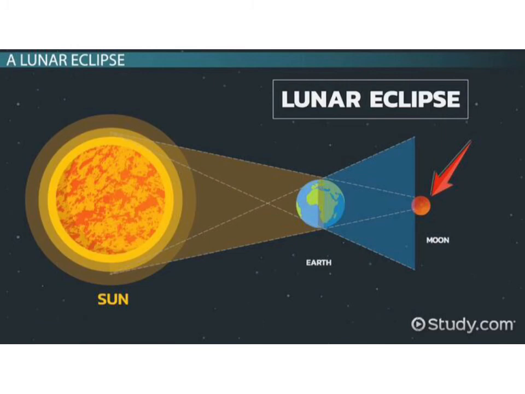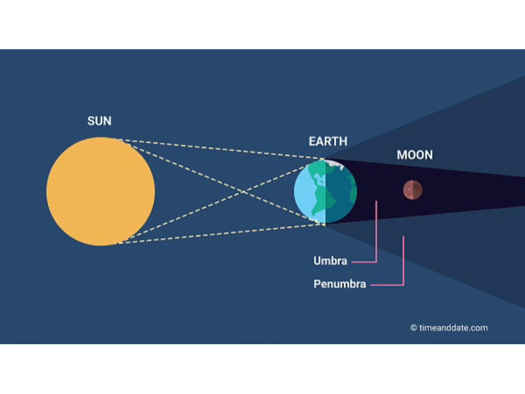On the other hand, a lunar eclipse occurs when the sun, the earth and the moon come in a straight line in such a way that the shadow of the earth falls on the moon. In this case, the moon gets eclipsed or hidden. It was all about shadow formation.